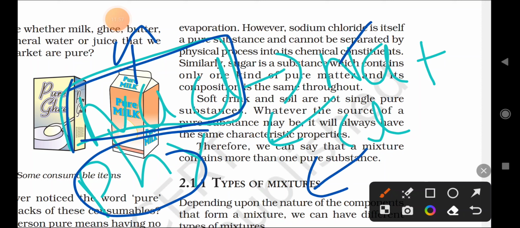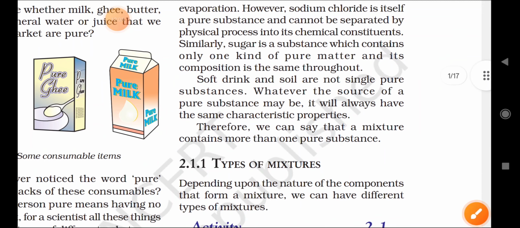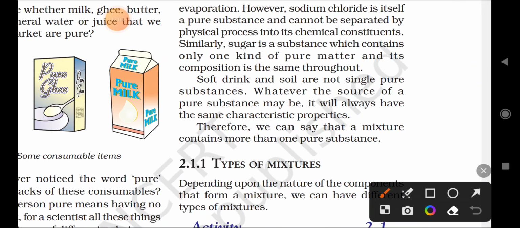Sodium and chlorine are separated only by a chemical method, but it is not possible with a physical method.